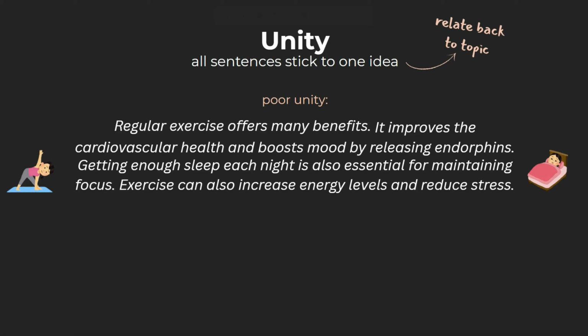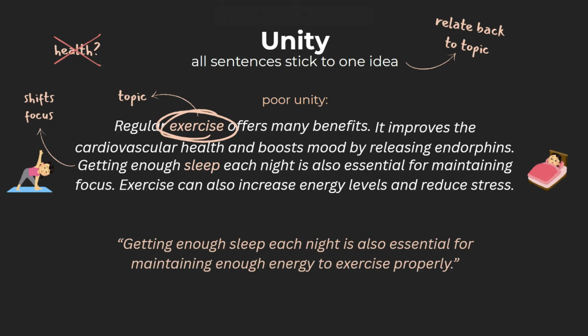Our first sentence brings up exercise, leading us to believe that this will be the topic of the paragraph. However, the third sentence suddenly brings up sleep. Here, although exercise and sleep are both related to health in general, the topic of the paragraph isn't health, it's exercise. Bringing up getting a good night's sleep shifts the focus from exercise, which is the main idea of this paragraph. If we wanted to bring up sleep, we might say something like, getting enough sleep each night is also essential for maintaining enough energy to exercise properly.